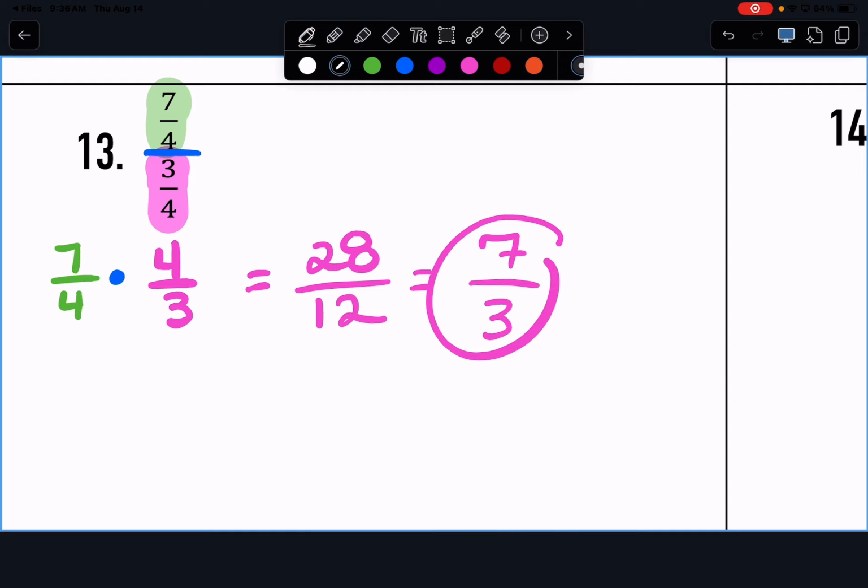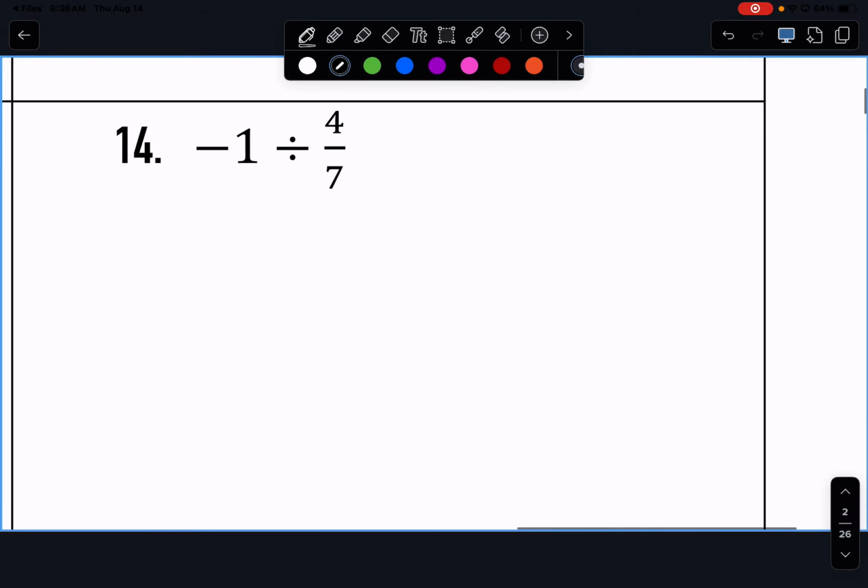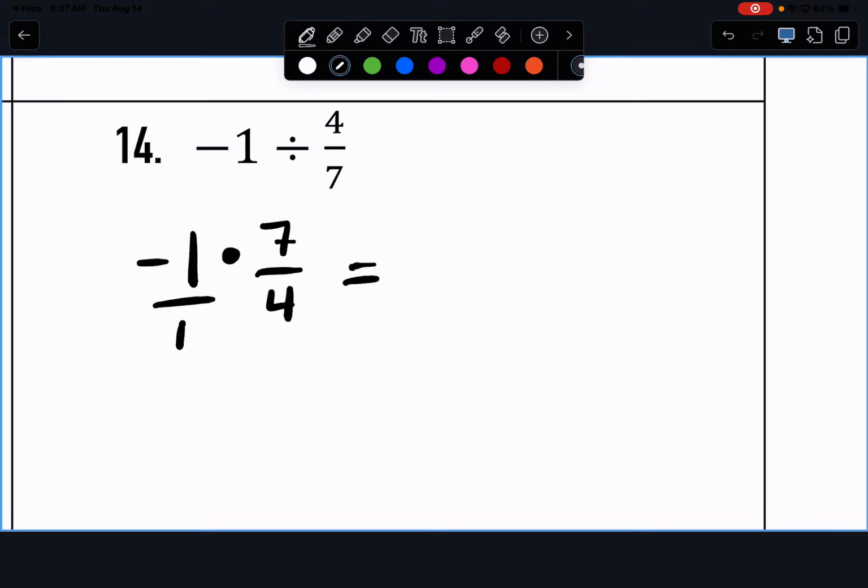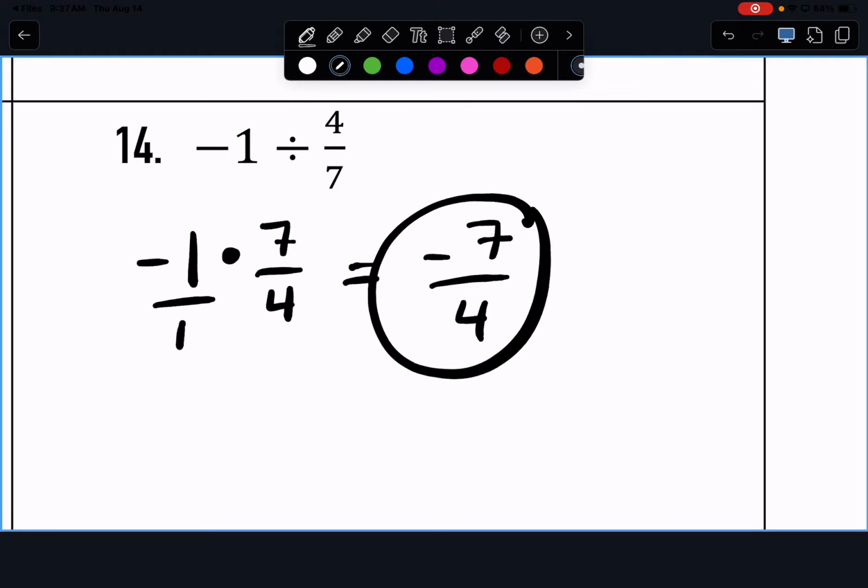Because you could technically get away with canceling that part right there. Now, for this one, I'm dividing by a fraction, so we're going to keep our -1, change our sign to multiplication, and then I need to flip the fraction to 7/4. I have to put a 1 under there to multiply. Now, what is -1 times 7? What is 1 times 4? And can I simplify that? So that's my answer. All right.